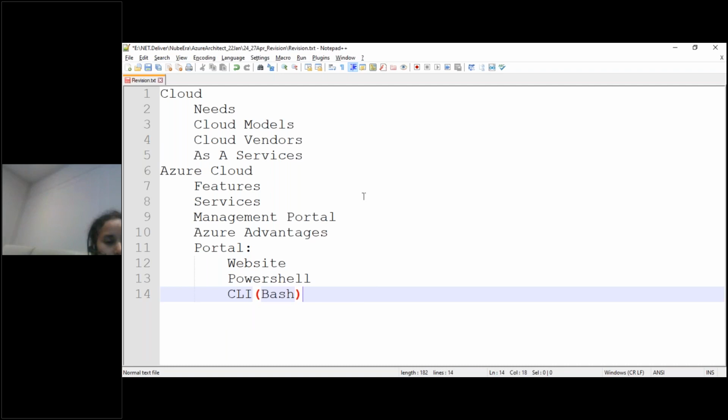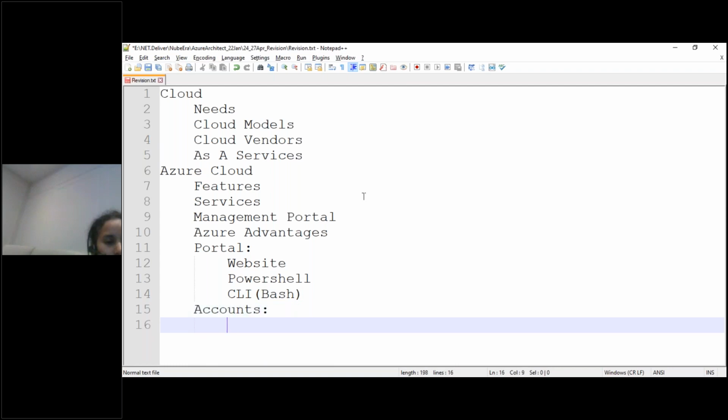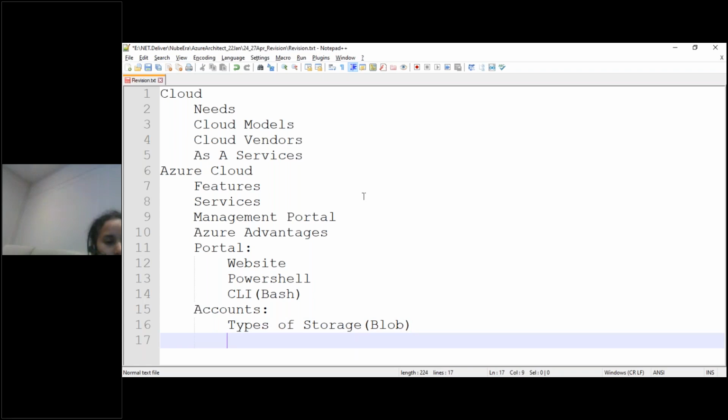We also tried to understand the concept of accounts, how we will manage them and what types of account we have, especially the storage account. In storage, we saw different types like blob and other storage, file, table, queue, and all.